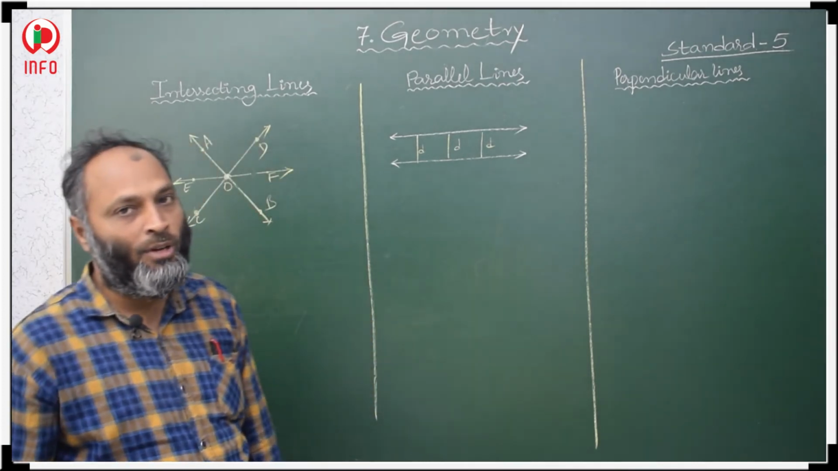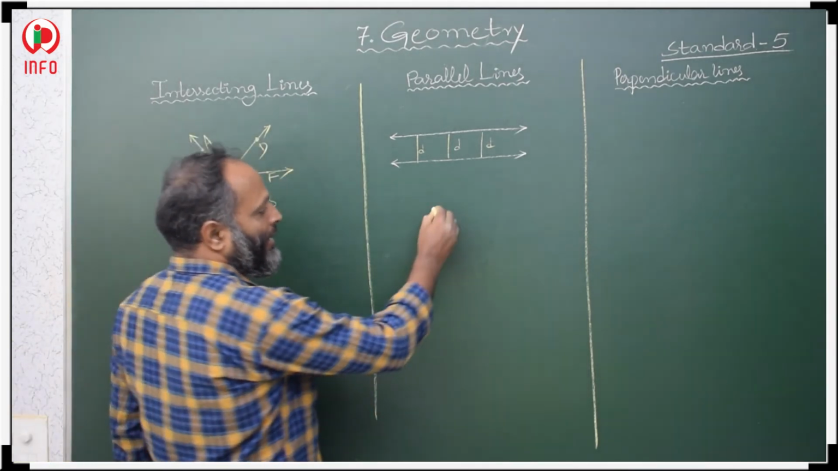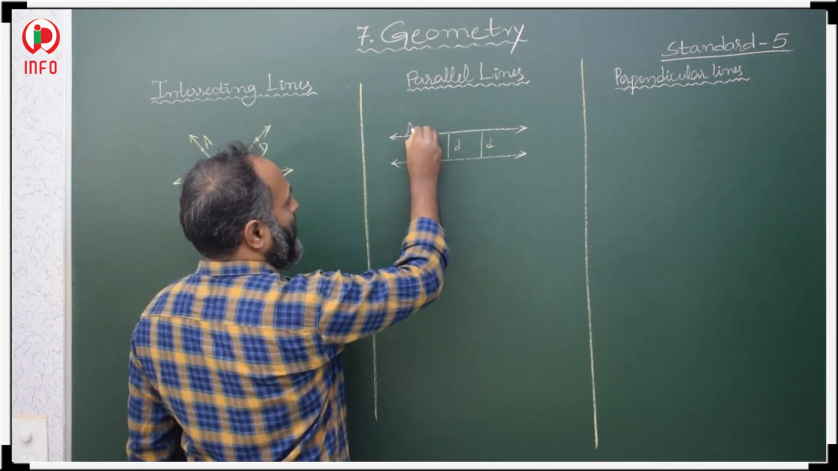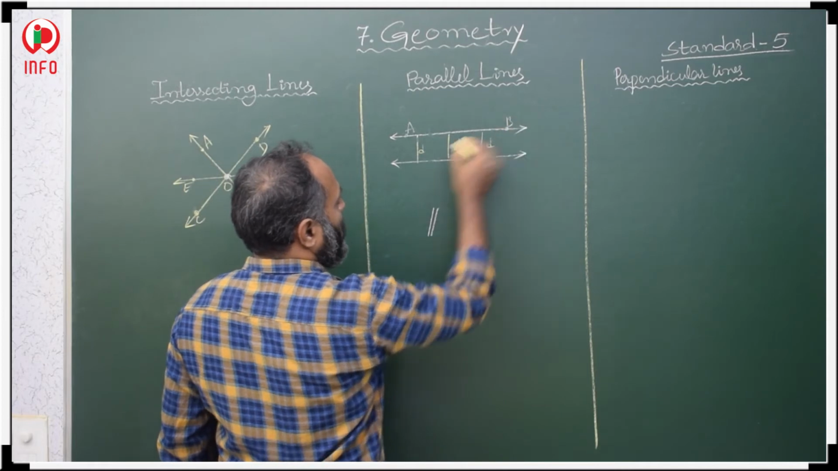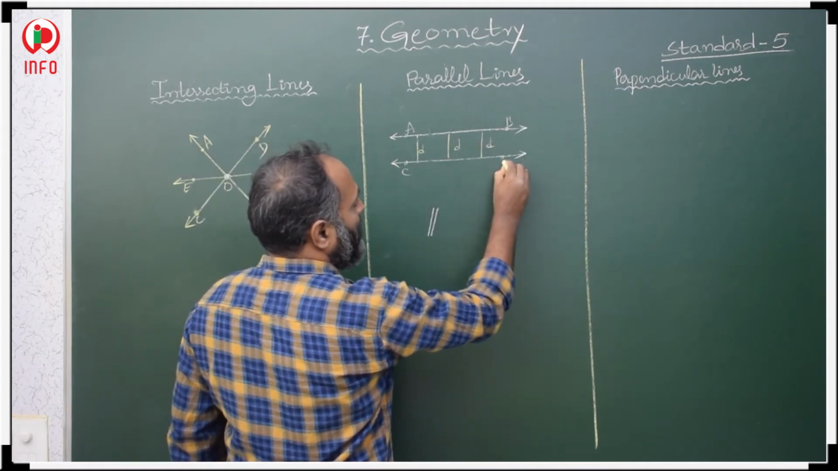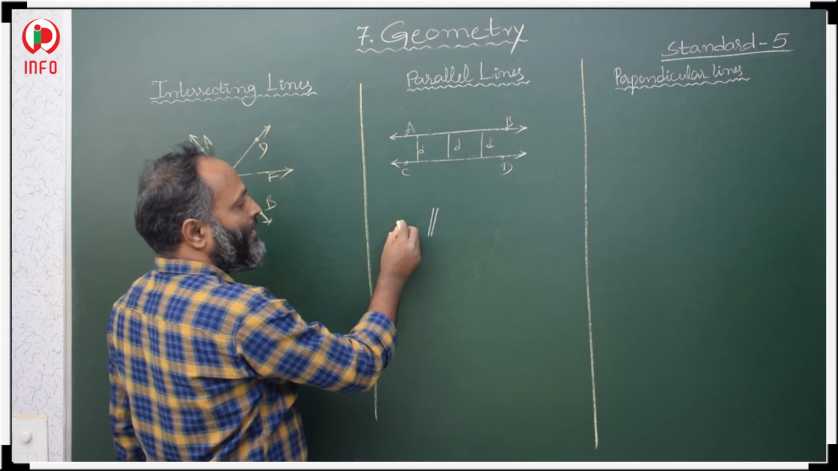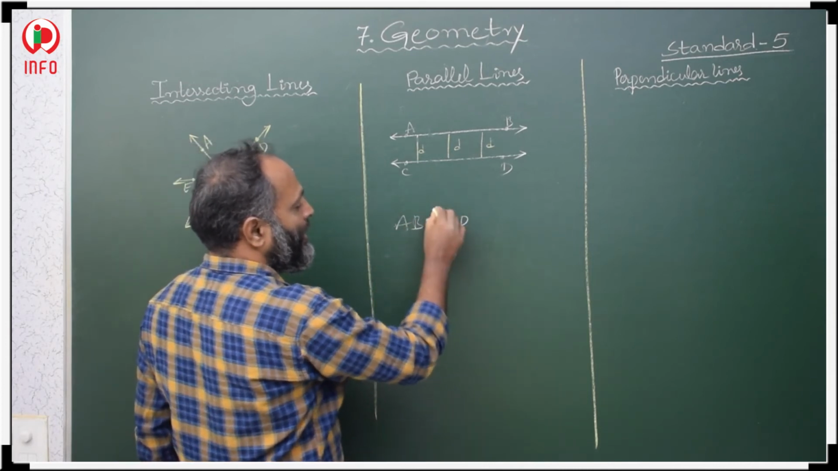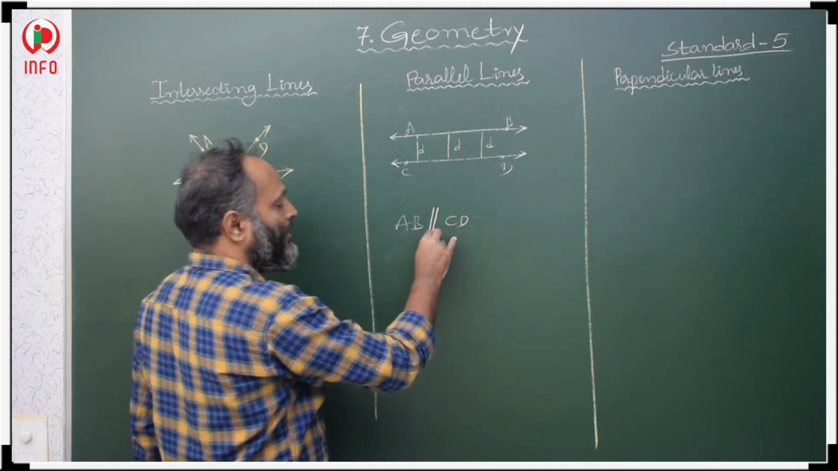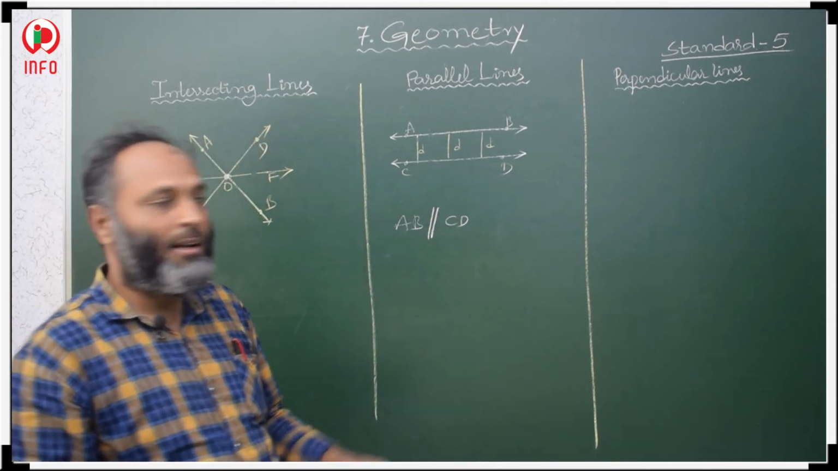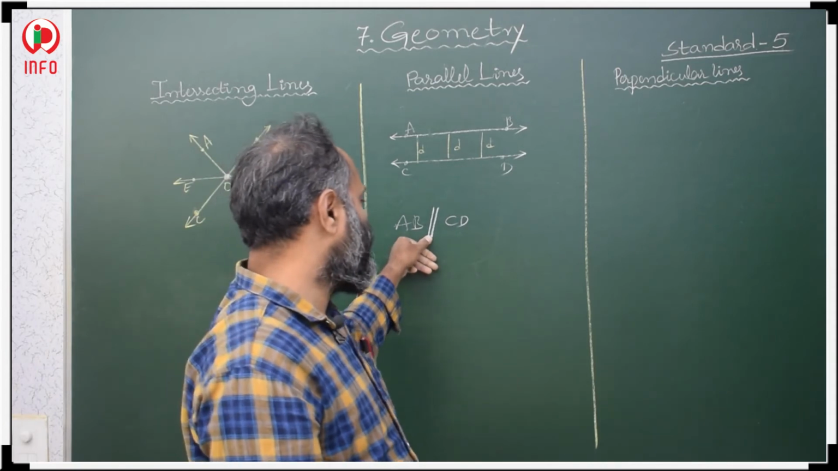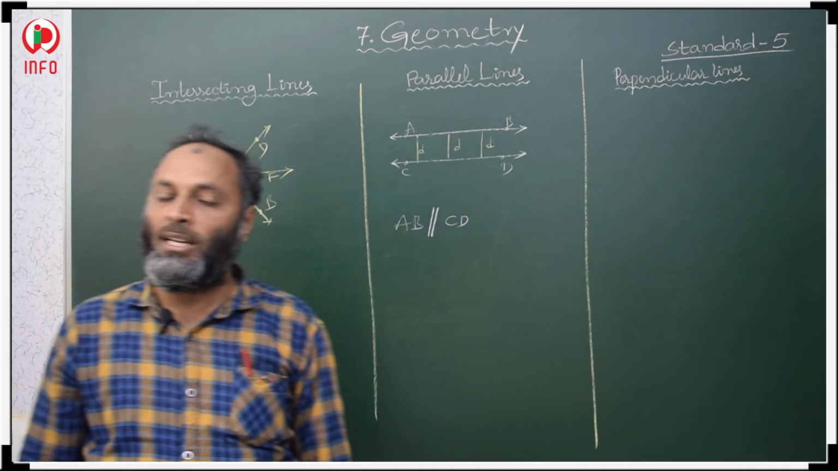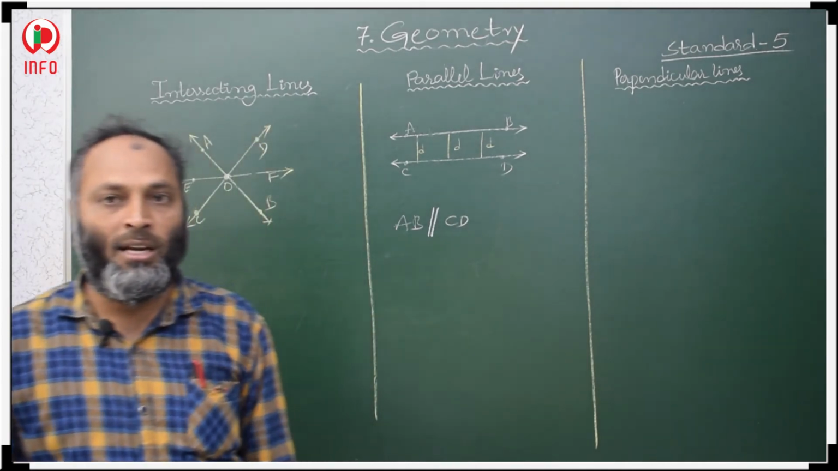So, then how to represent parallel lines? Suppose this is line AB and the other line is CD. AB and CD are parallel lines. Then how to represent? AB is parallel to CD. This is the parallel line symbol. AB line is parallel to CD line. Okay, these two lines are parallel.